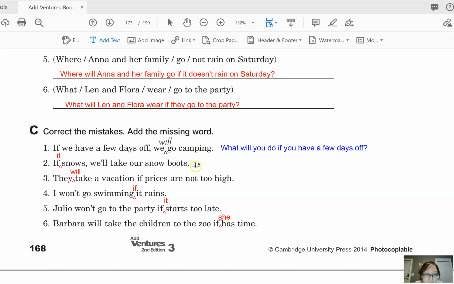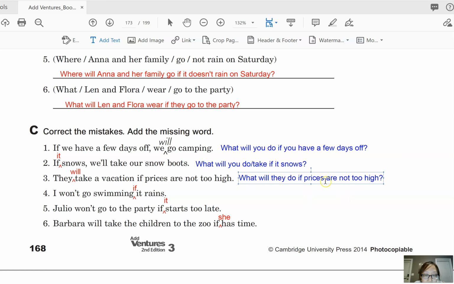Okay, for number 2, what will you do if it snows? Or you can actually also say, what will you take if it snows? And then number 3, what will they do if prices are not too high? They will take a vacation.